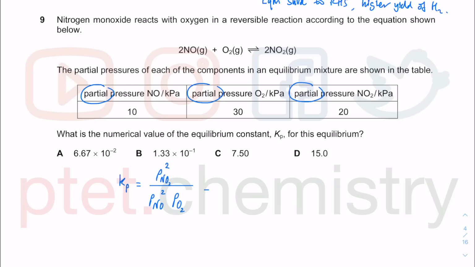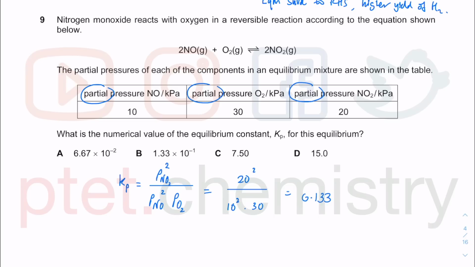Now you just want the Kp. So what we do is we just put in the values. The NO2 partial pressure is 20 square like that. And then at the bottom I have 10 square, and then I have 30. Okay. So pop that into your calculator. 20 square divided by 10 square divided by 30. I get